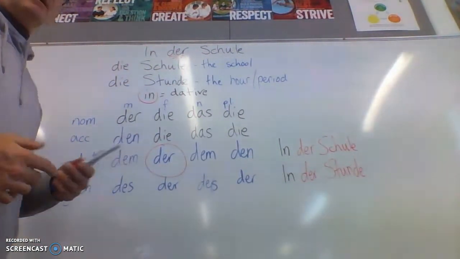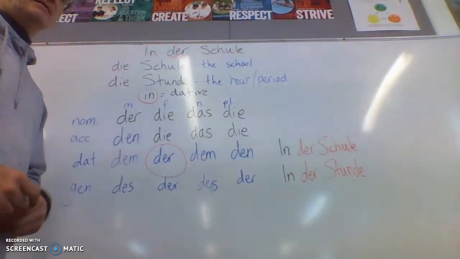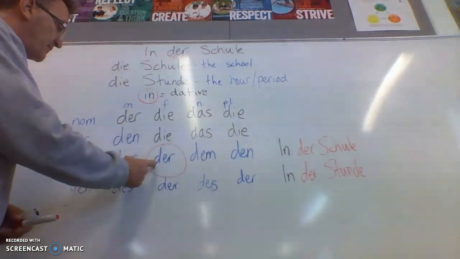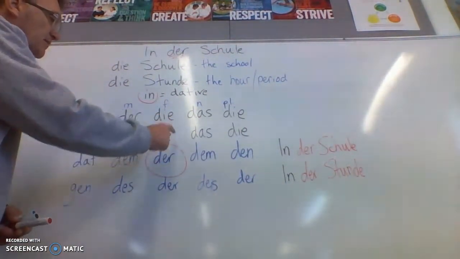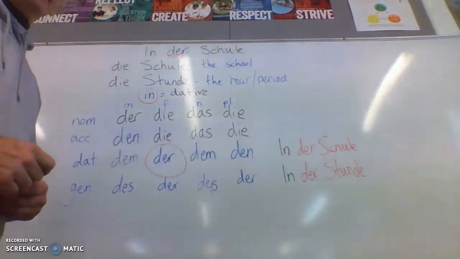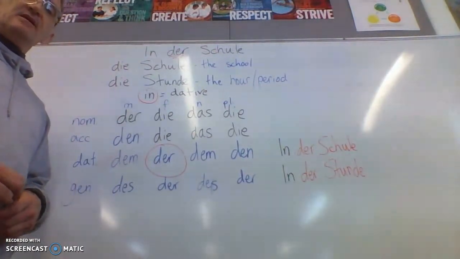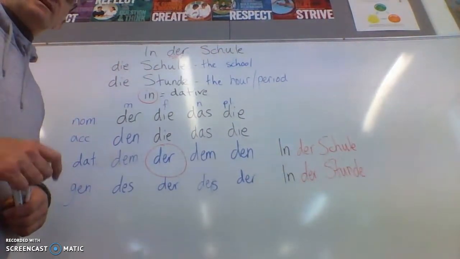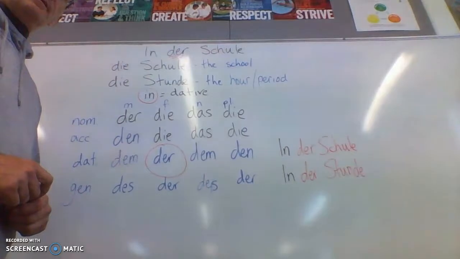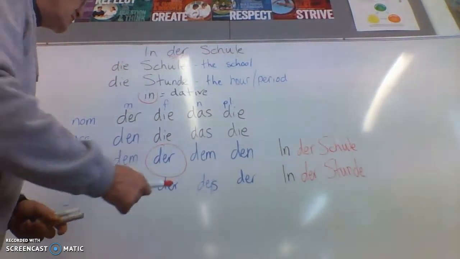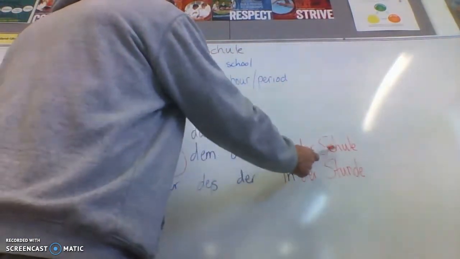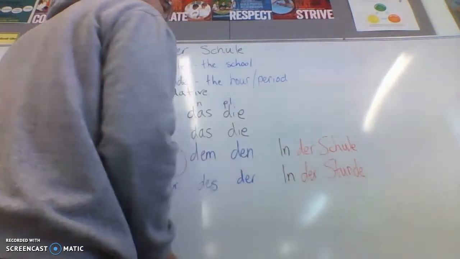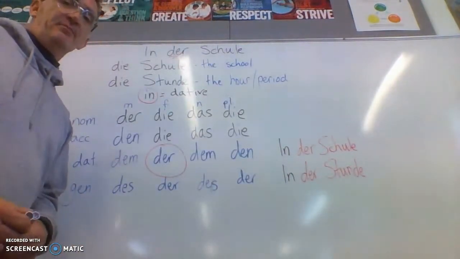And in this case, if it's within something, then we use a dative case, okay? And this is on this table here, okay? Dative feminine becomes der. As I said, the videos would have gone through that already. If not, look through them again, take some notes about this table here as well. So we've got in der Schule. So we've got the preposition in, die word becomes der word, in der Schule, in der Stunde, in the period.